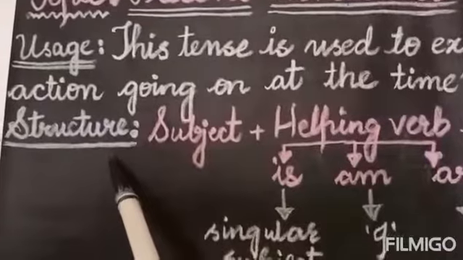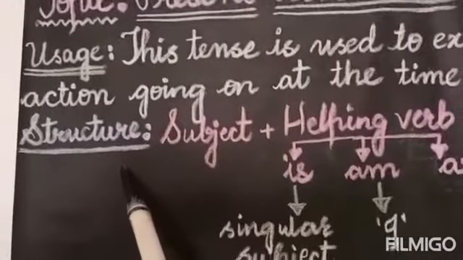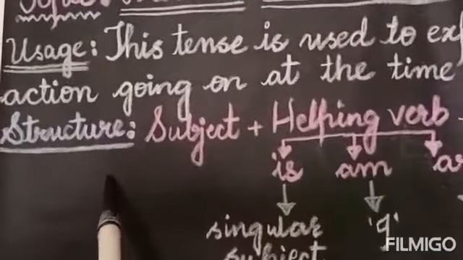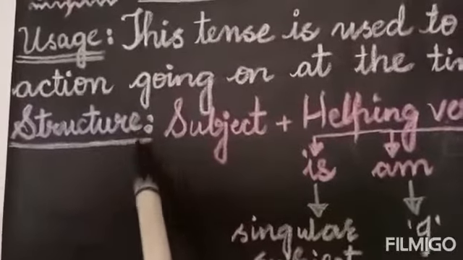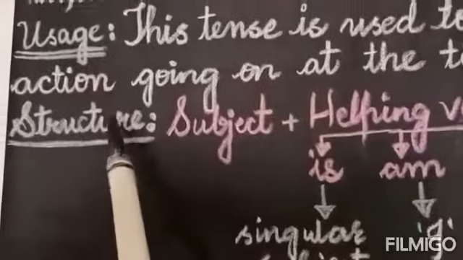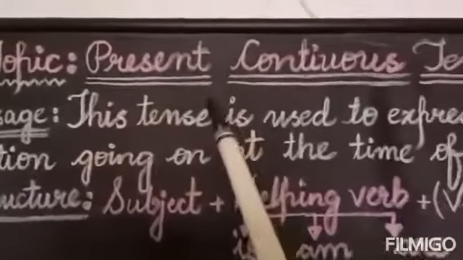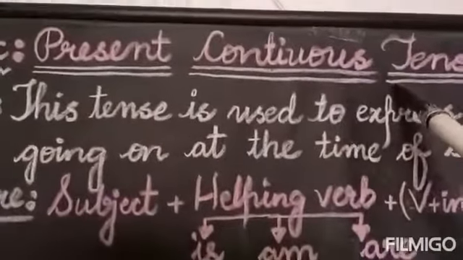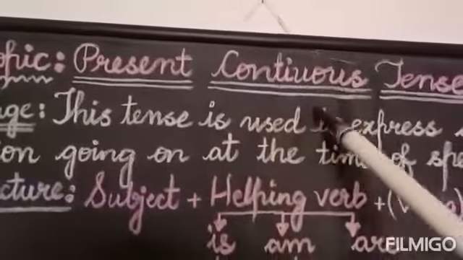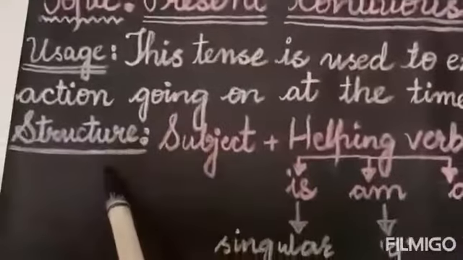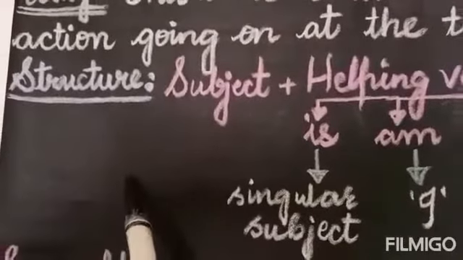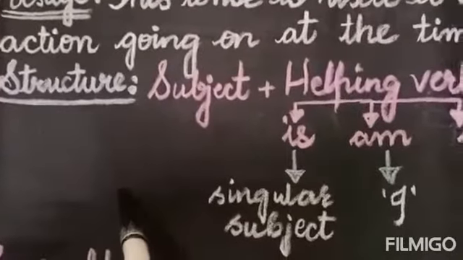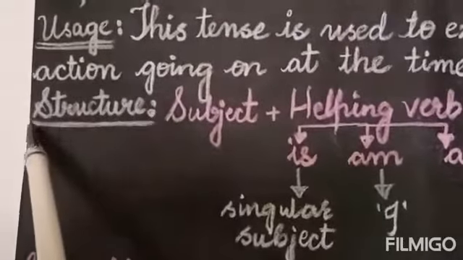I have told you that if you have to make a kite, you have to follow certain steps. Don't you know how to make a kite? What you have to do, how you have to start, which steps you are going to follow for making a kite. Likewise, if you want to write a sentence in present continuous tense, if you want to speak a sentence in present continuous tense, you should be knowing the structure. Means which word should I speak first, or which word should I write first. So that is known as the structure.